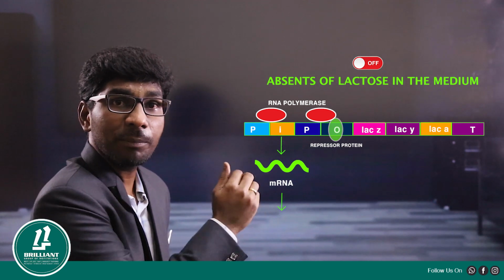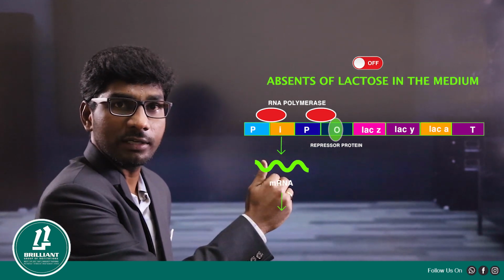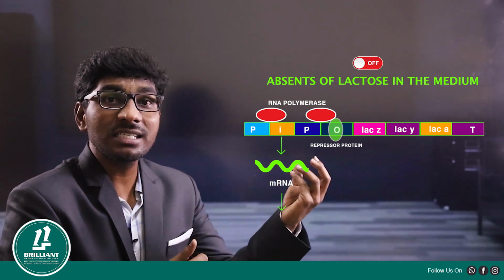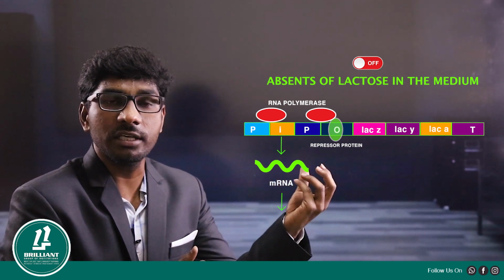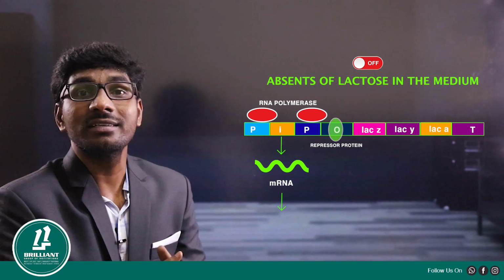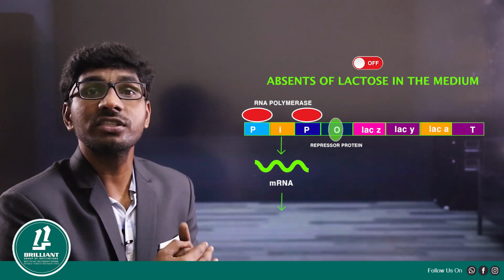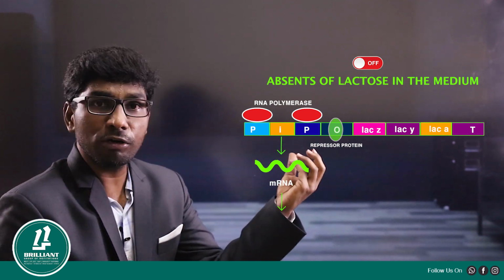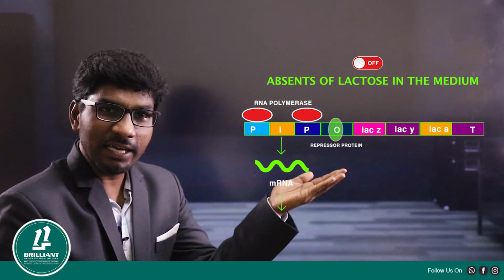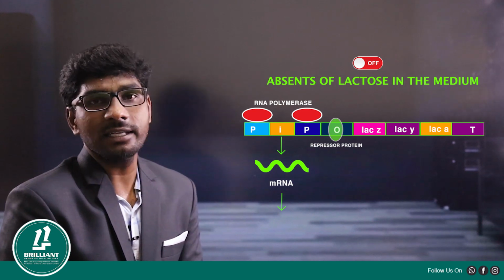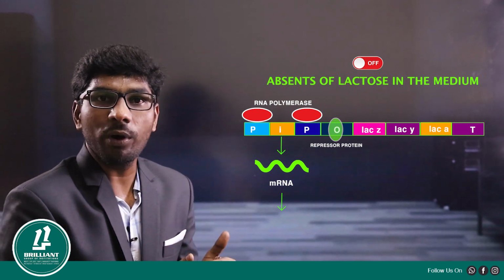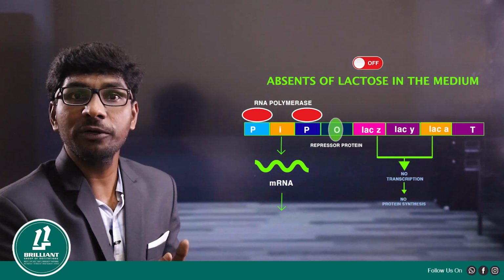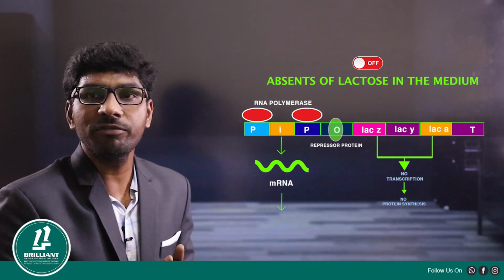Because the repressor protein blocked the operator, our RNA polymerase enzyme cannot slide over and cannot transcribe the structural genes. So when the RNA polymerase enzyme cannot go forward, the LAC-Z, LAC-Y, LAC-A genes cannot transcribe and translate to produce three different types of enzymes.